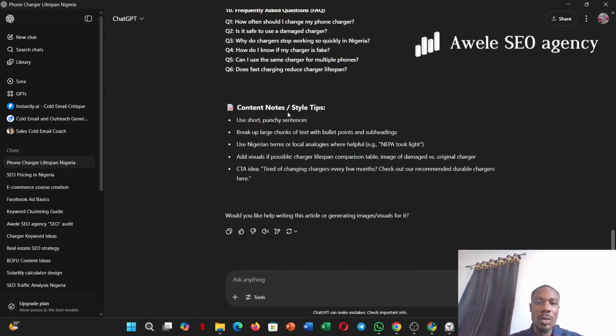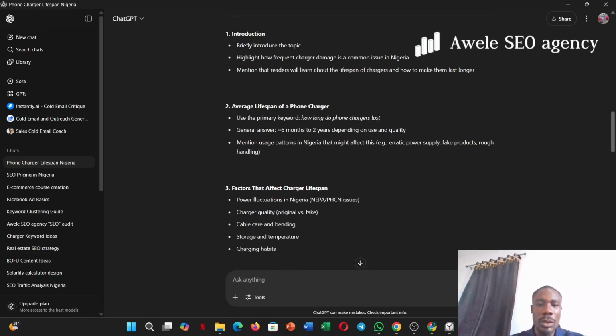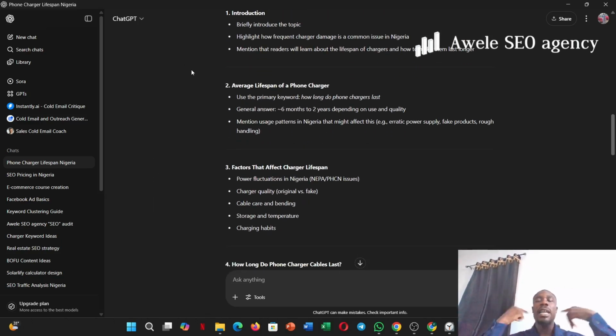So I'll look at this. If there's any question, any short and punchy sections, break up long ones, and a whole lot of other things. Maybe there's any section I need to replace. I'll look at it. You have to be an expert in this because to be running an e-commerce store that sells chargers means that you know a lot about chargers, or probably you're just an expert. You have to be an expert in your field, in your niche. So I'll look at the aspects that I need to remove, take out. Where do I need to take out?